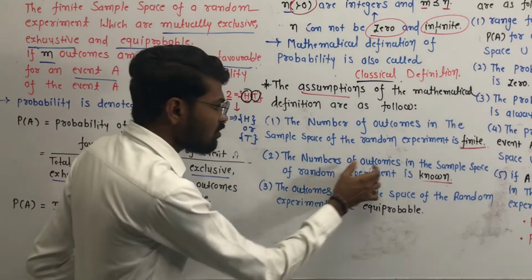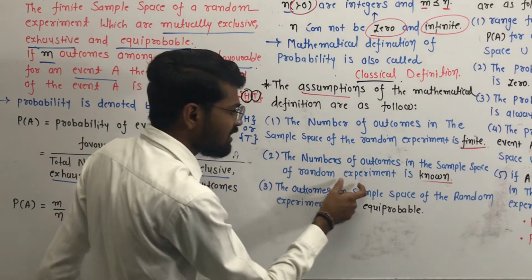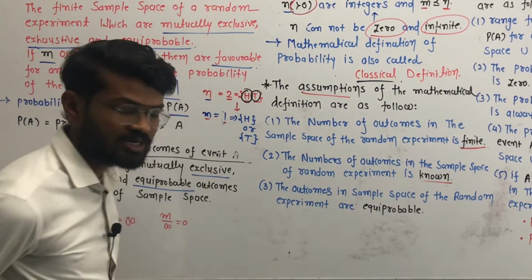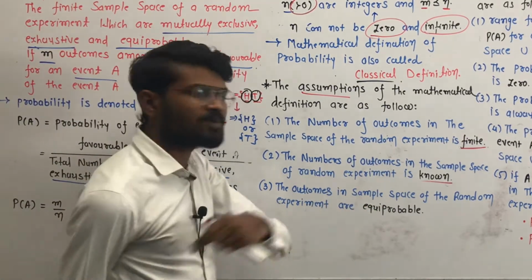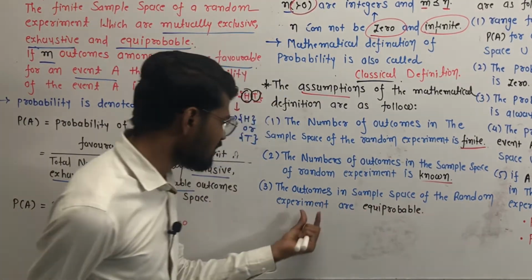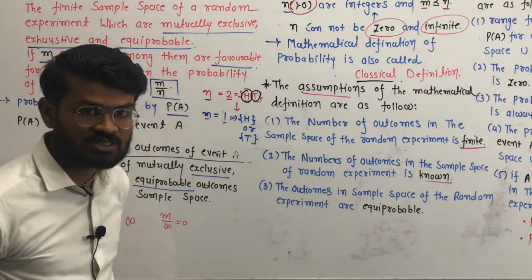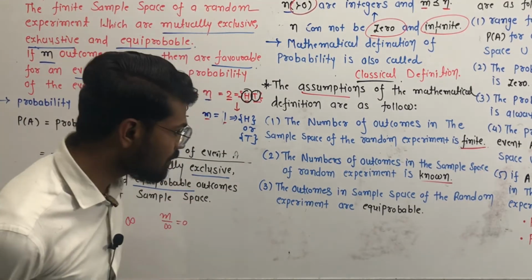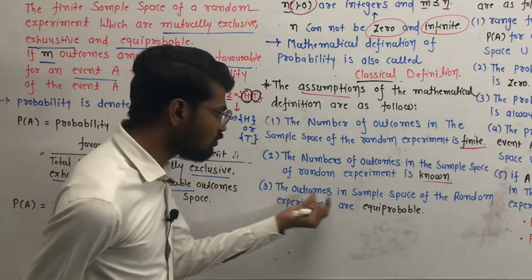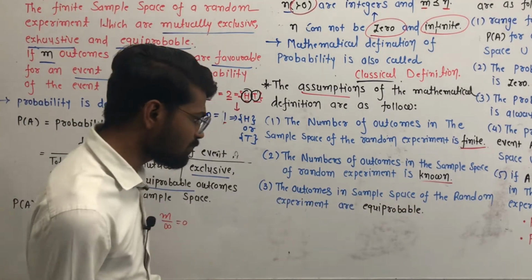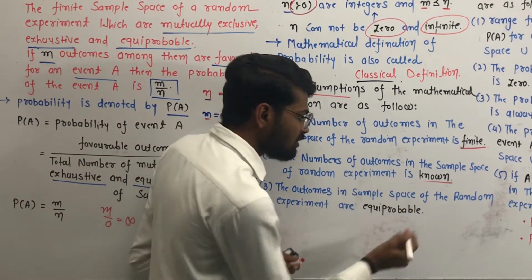Yes, the number of outcomes in the sample space of a random experiment is also known. Done? Okay. The third assumption is that the outcomes in the sample space of a random experiment are equiprobable. Yes, we discussed equiprobable.